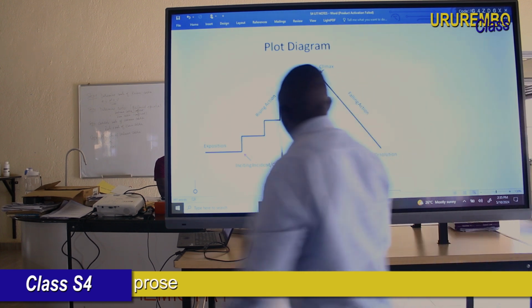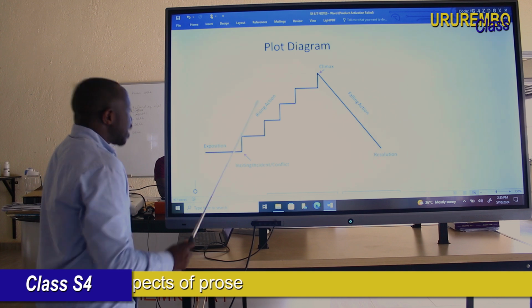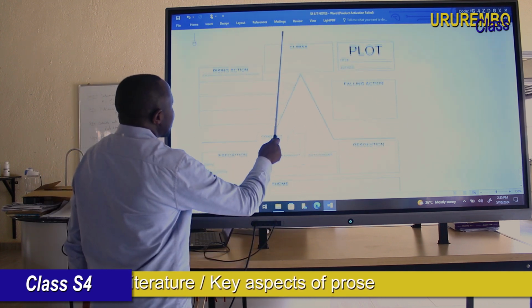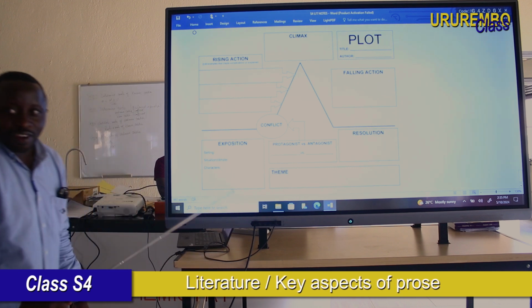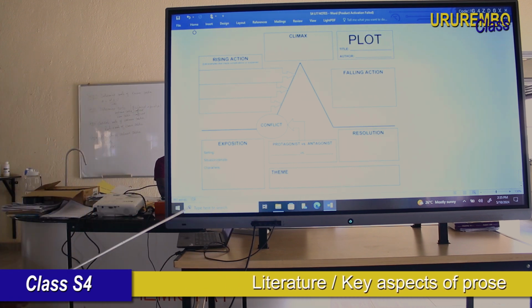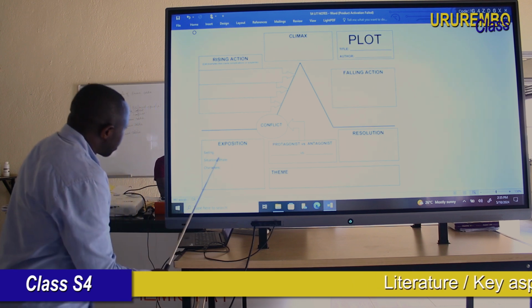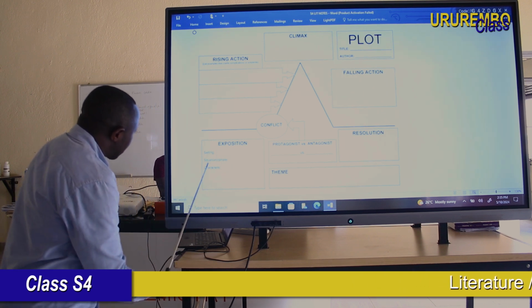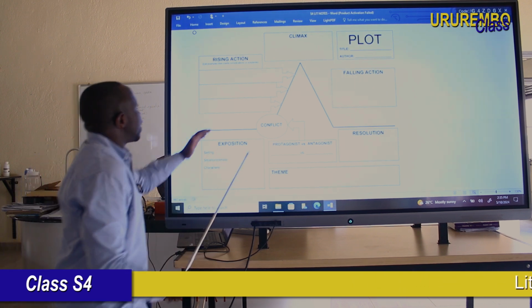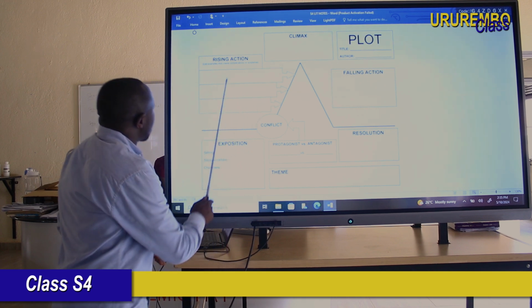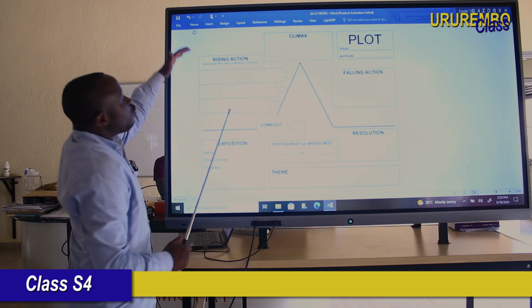Okay? Can you see the chart very clearly, dear student? Here I have another chart. You can see on this chart, this is the second chart. Now, exposition. We have the introduction of the setting, characters, situation, or climate. Then the rising action. There is a list of complications. There is a list of conflicts.